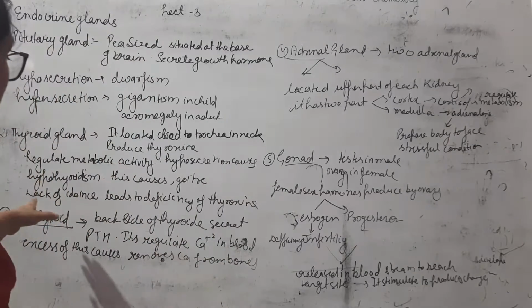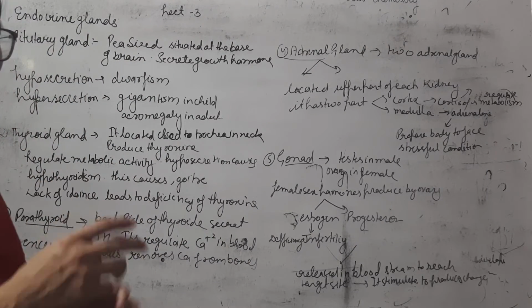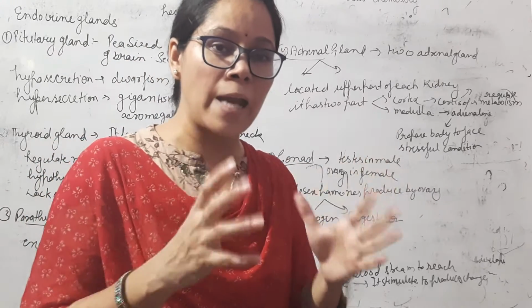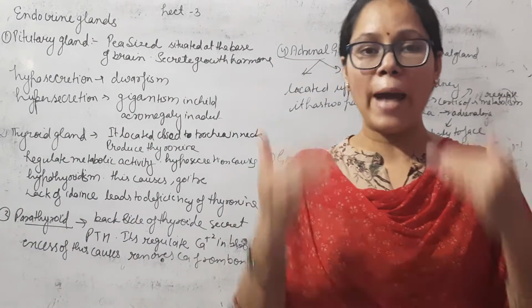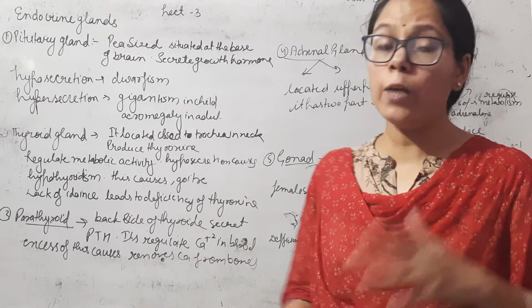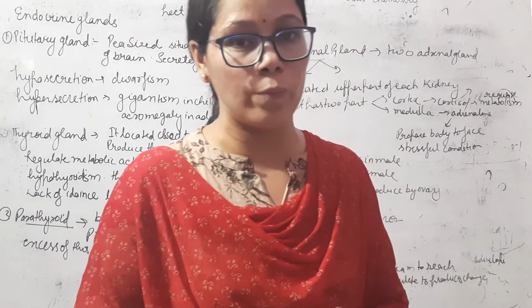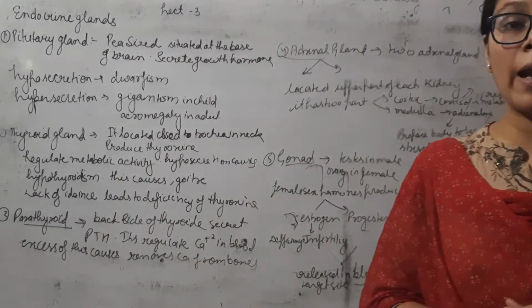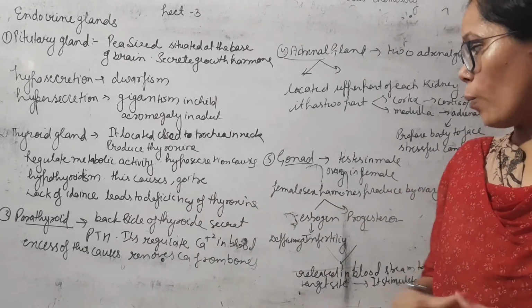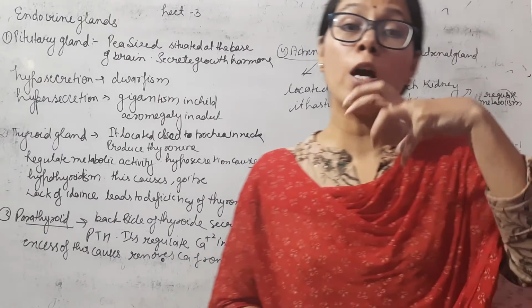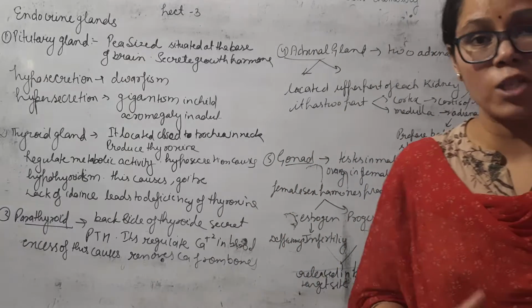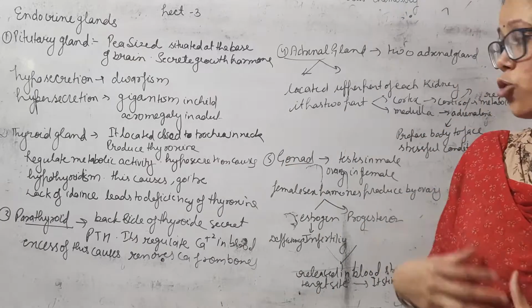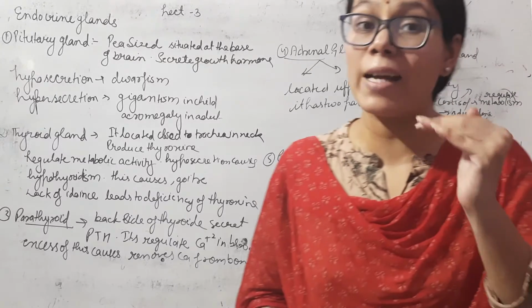Now the next gland is the parathyroid gland. The parathyroid gland is present at the back side of the thyroid gland. It produces parathyroid hormone, PTH. It regulates calcium ions in our bloodstream.